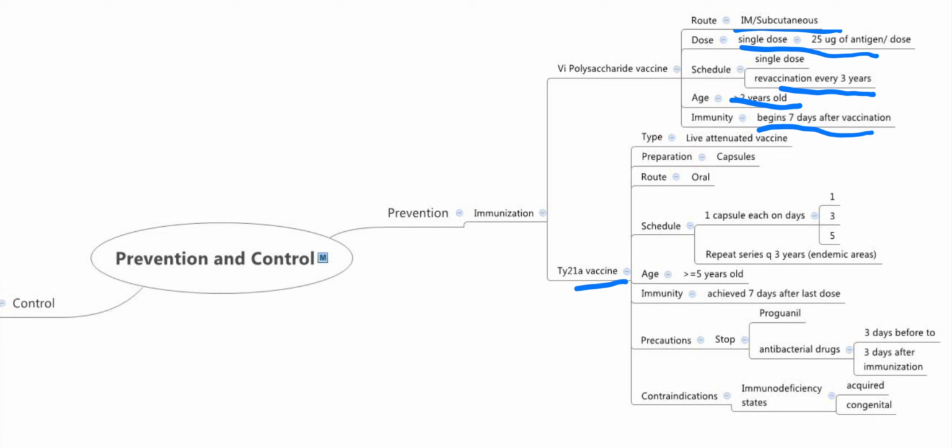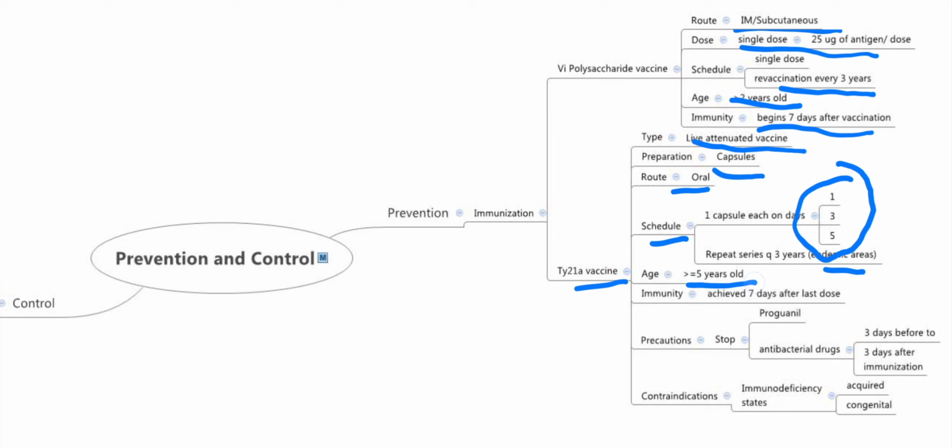This is the Typhoid Ty21a vaccine. The type is a live attenuated vaccine, and the preparation is capsules. The oral route is the route of administration. Now the schedule: it is given on days 1, 3 and 5, and the series is repeated within 3 years in endemic areas.